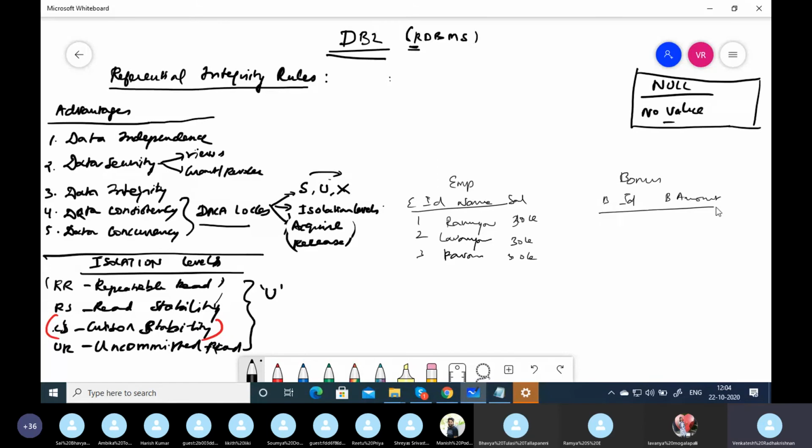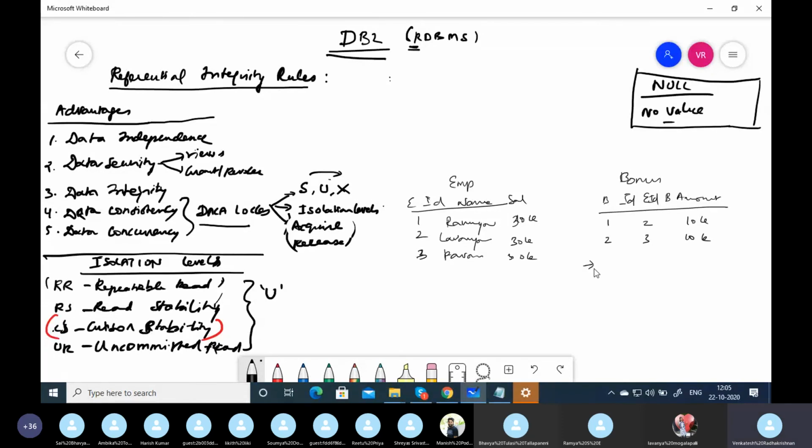We have a bonus table like this: BID, EID, and B amount. Bonus ID is 1, 2. EID is 2, 3. The bonus amounts are 10K, 10K. Okay, this is the table.